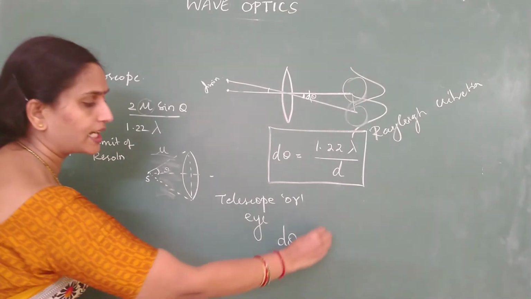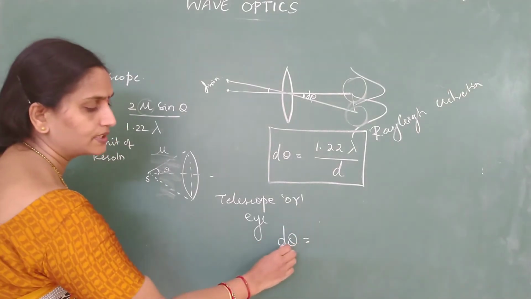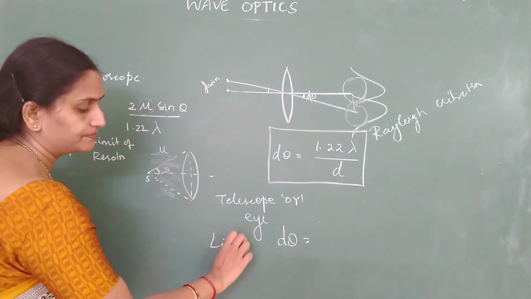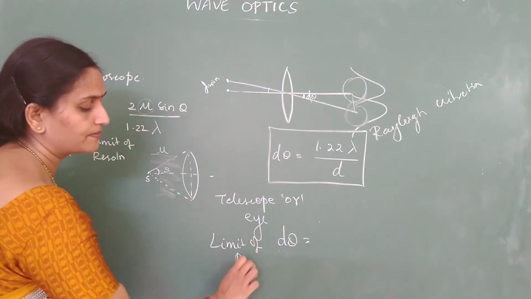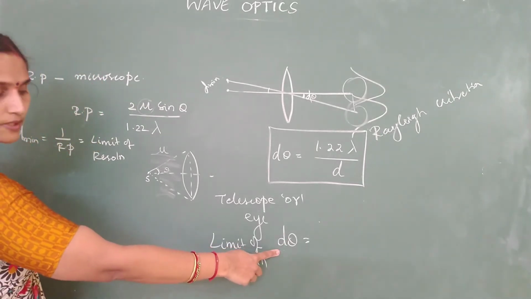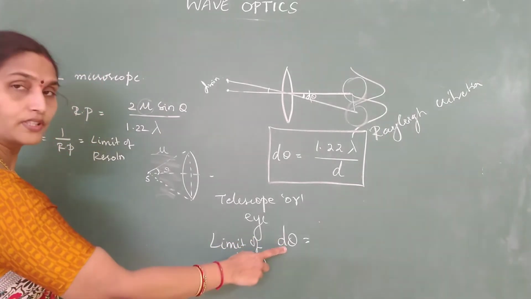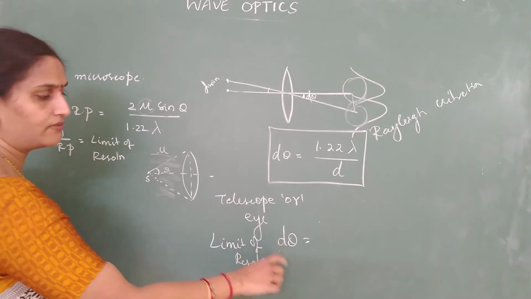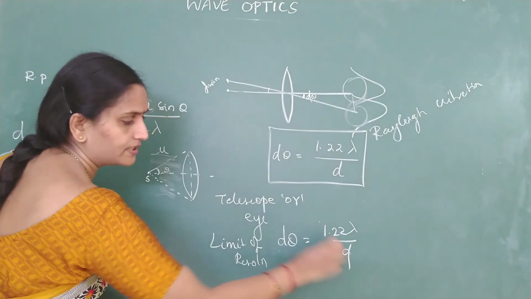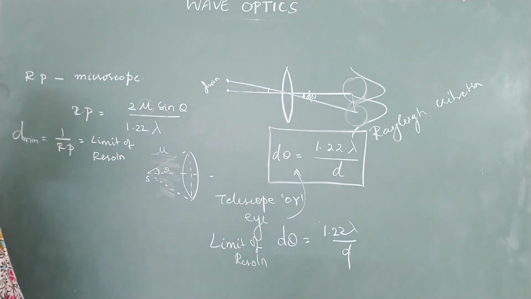What should this angle be? D theta is the limit of resolution, the angular resolution. Reciprocal will give you the resolving power. So the limit of resolution for a telescope as well as human eye, we use the same formula, is 1.22 lambda by d according to the Rayleigh's criteria.